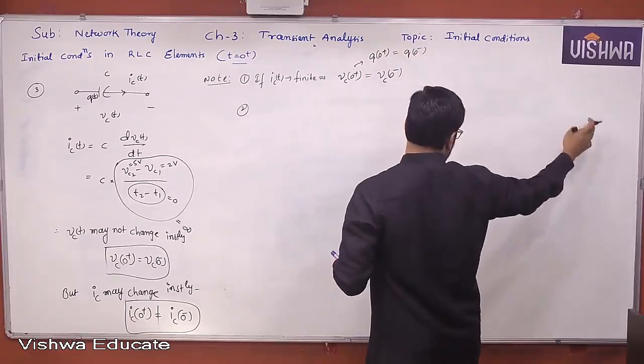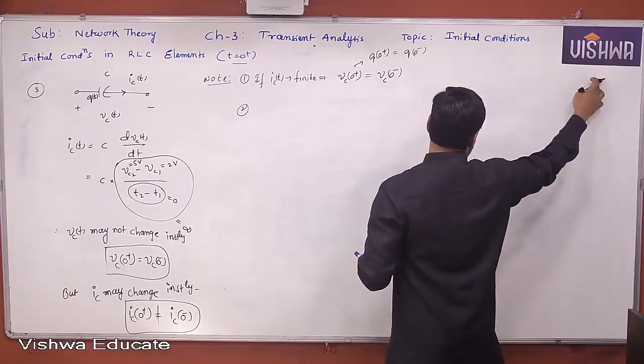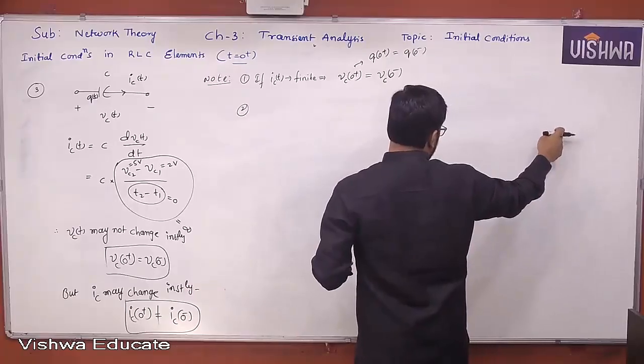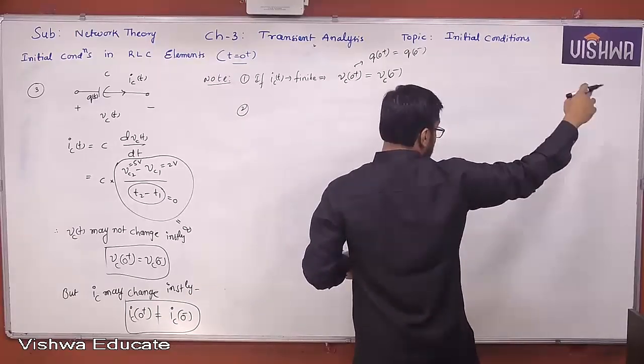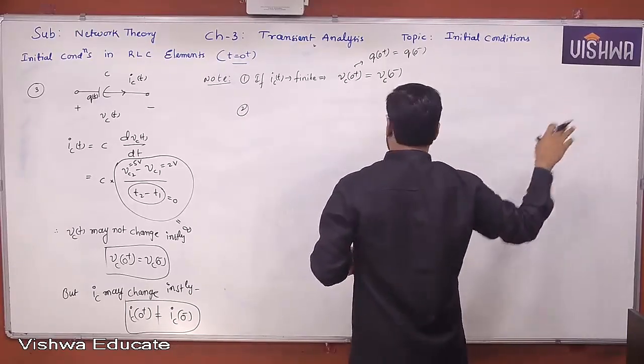Just now we have seen flux of 0 plus is equal to flux of 0 minus, in the earlier case. In the other case, phi of 0 plus may not be the same as phi of 0 minus. Please write down that point also.